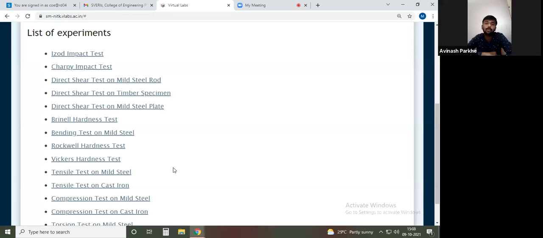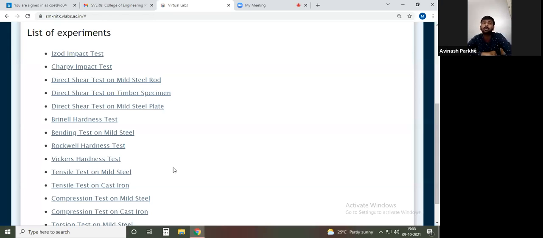So in the industry, what happens? There are so many components. For example, take the example of a four-wheeler or two-wheeler vehicle. There are so many components and parts, but those components and parts, whatever is manufactured, are not directly used in the vehicles. Initially, a number of tests are conducted on that particular material or component, and if the experimental results are good, then and only then can I use that component in the further application. If the component breaks immediately, I will not use it in the four-wheelers or two-wheelers.